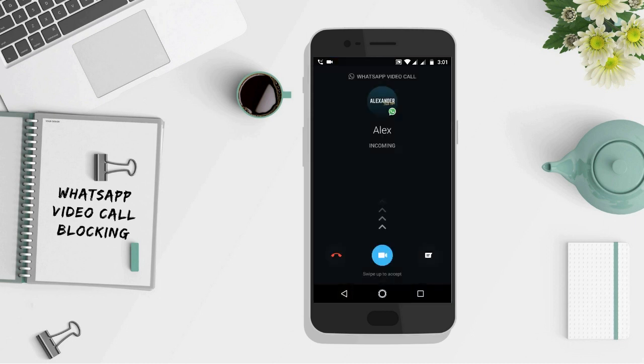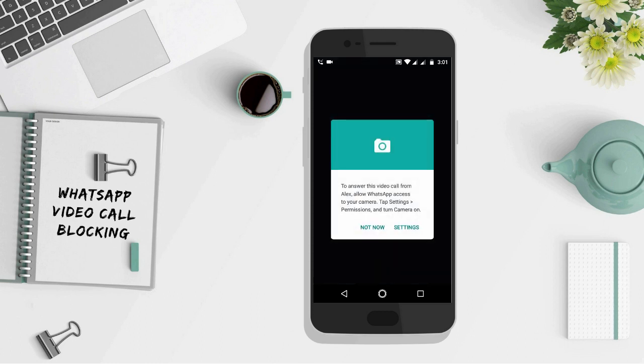Next time, when someone video calls you, you won't be able to attend the call. Instead, they will be asking you to change the settings. Now, you won't be able to attend any video calls without going to the settings.